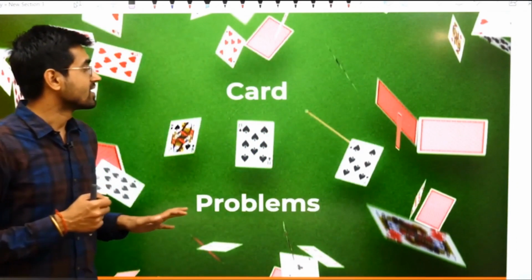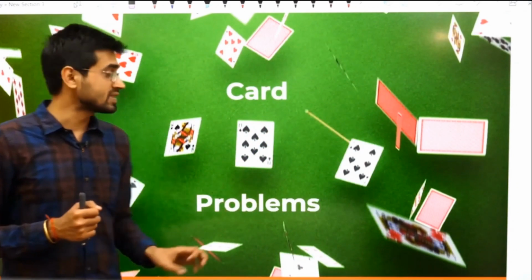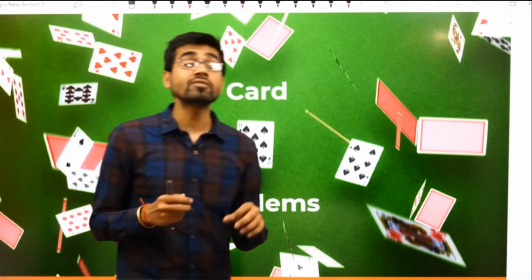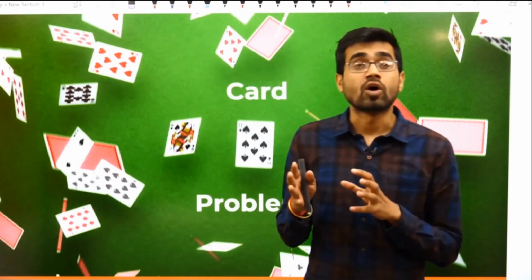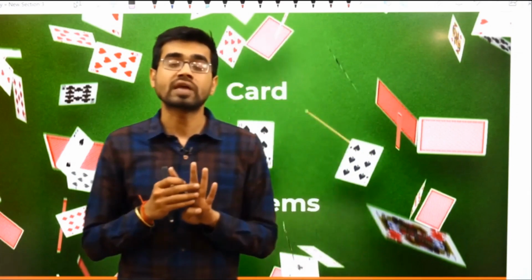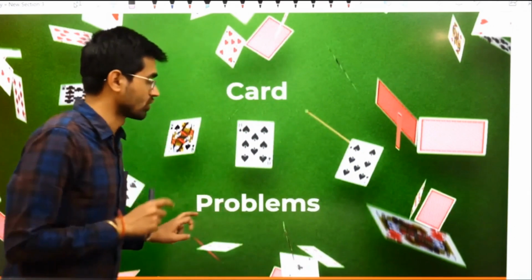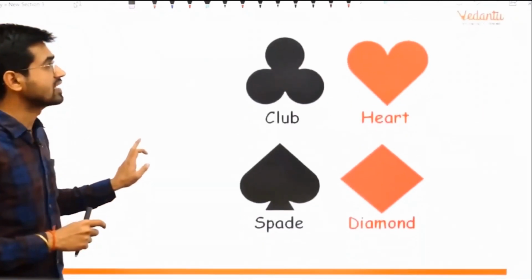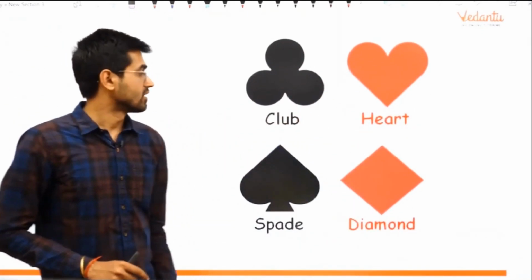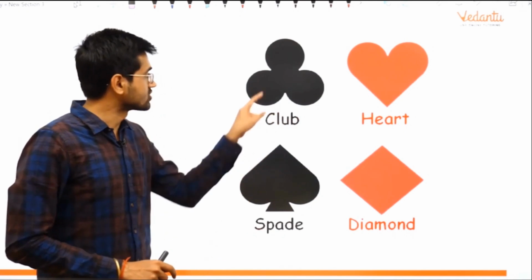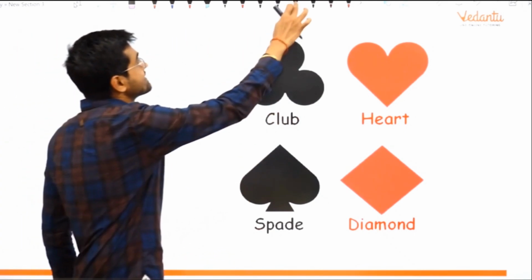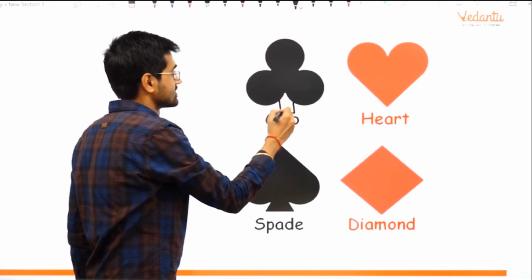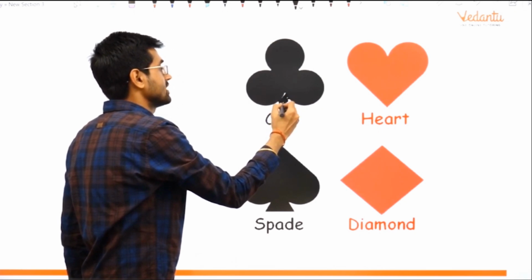Yes. Okay. And what happens in these card problems? You have sets, or we call them suits. Like you have 4 different kinds of cards in it. I'll show you all the cards. These are the 4 types. One is called club. It also has a simple one that is not drawn here. This is also that. Okay.